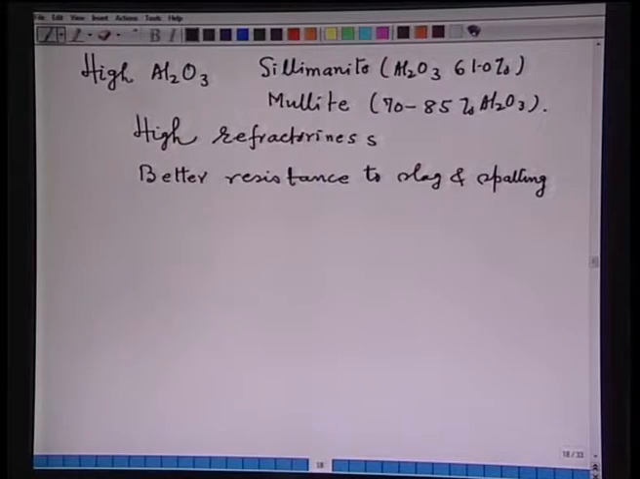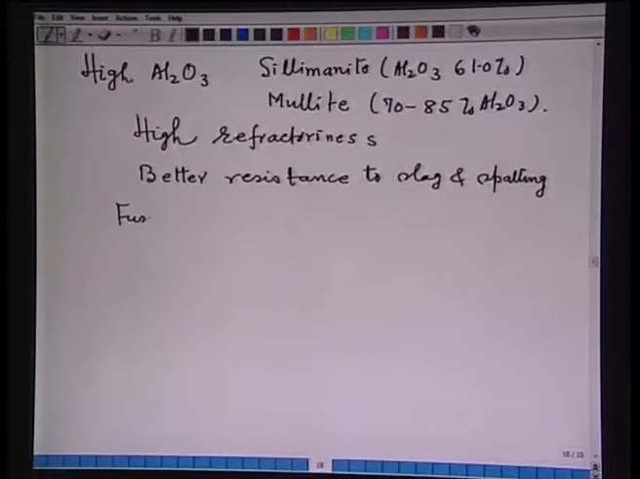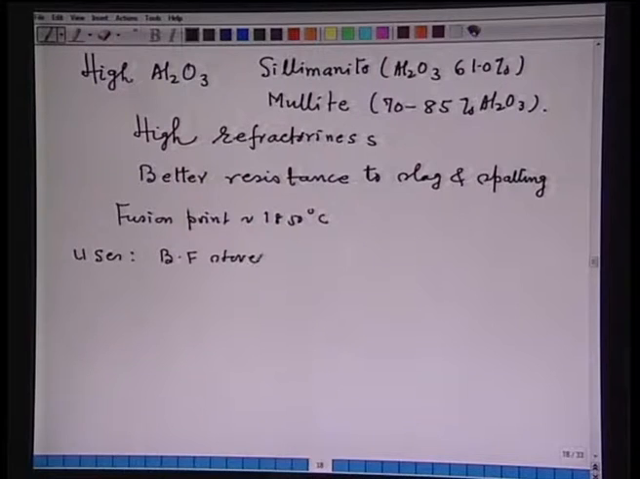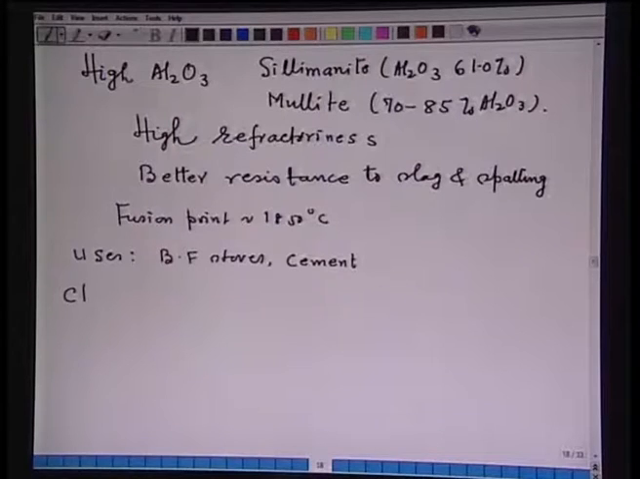Then they also have higher load bearing capacity. Their fusion point is around 1850 degrees Celsius, and commonly these refractories are used, for example, in blast furnace stoves, cement and lime rotary kilns, electric arc furnace roofs, ladles and glass making furnaces.